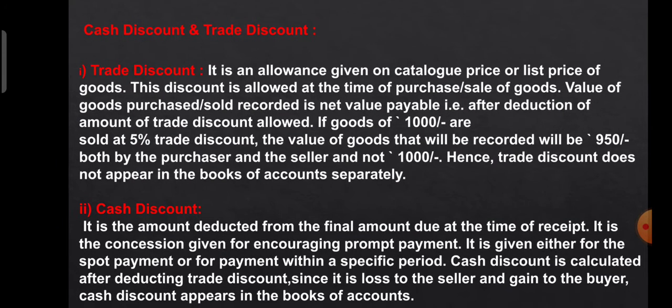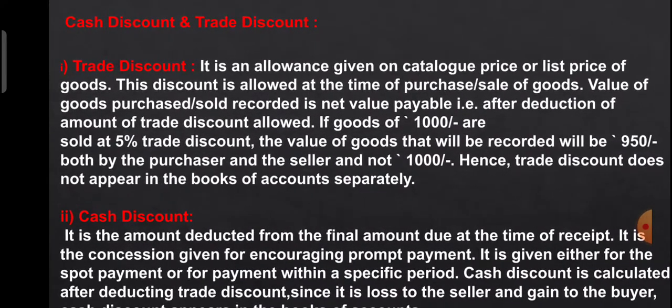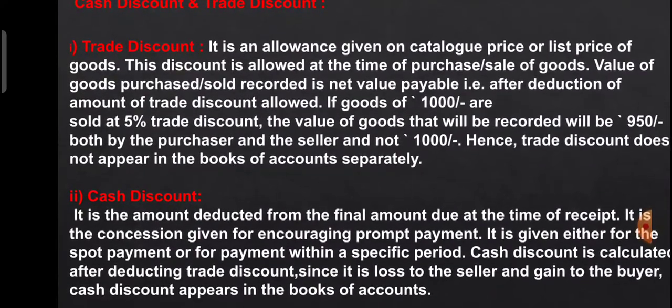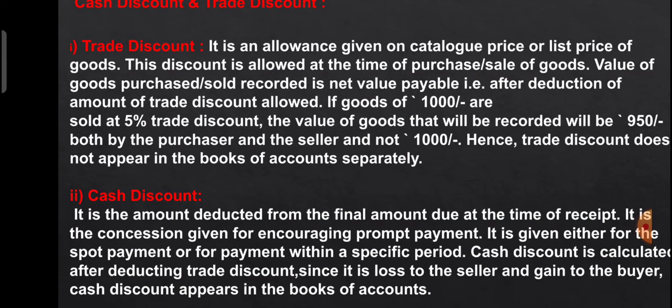So 950 will be the price which will appear in the books of account, both for the purchaser and the seller, and not 1000. Hence the trade discount does not appear in the books of account separately. It is just a mutual trade arrangement between the wholesaler and retailer, and it will not be disclosed in the books of account.